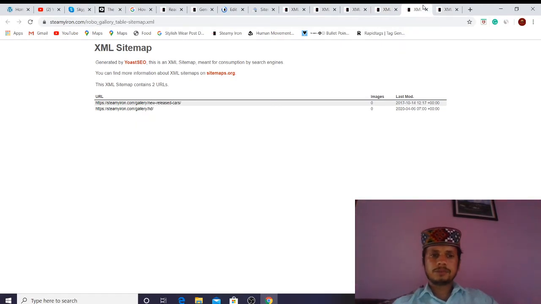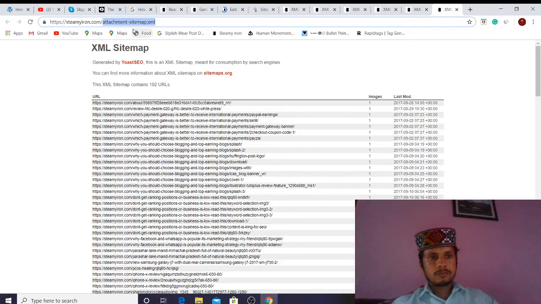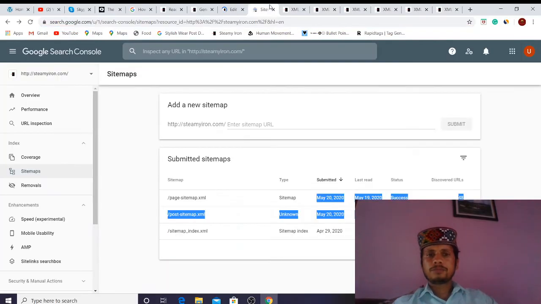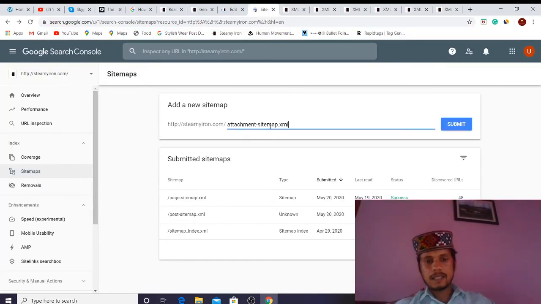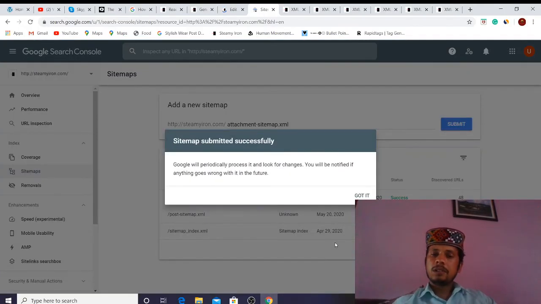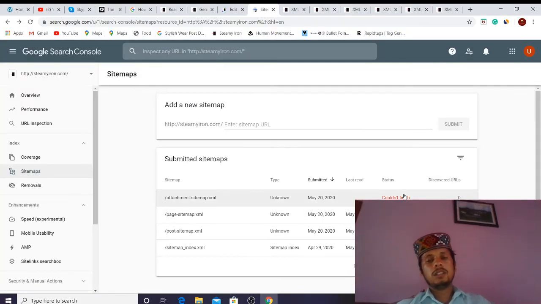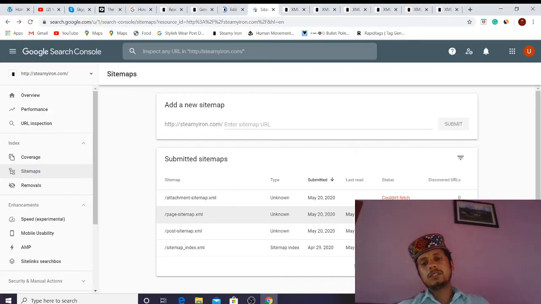Very good. Alright, let's enter the links one by one. Attachment sitemap. Okay, it's showing couldn't fetch. So there are problems we need to find out.